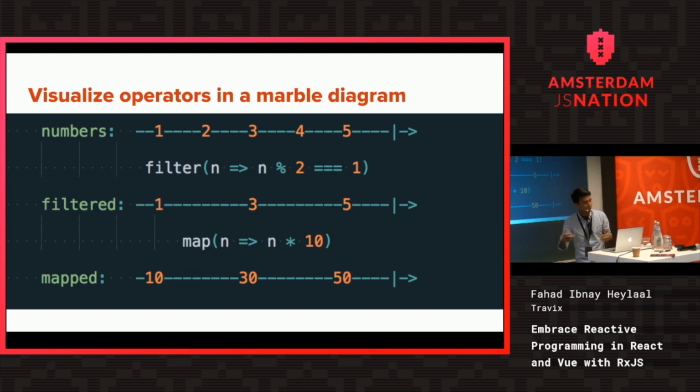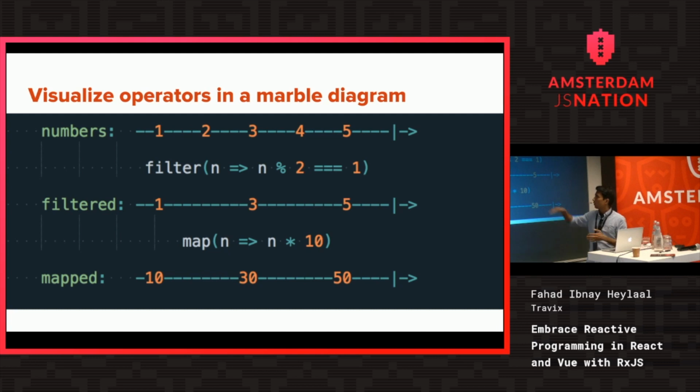It's much like how arrays work actually, but for streams, which are asynchronous. So for filter, I'm saying that if the remainder is 1, then only continue to the next stream. Then I have the filter stream here, which only has 1, 3, and 5. But I'm not happy with that yet. I still want to process it more. So I want to map it to change the values a bit differently. I multiply them by 10, and it becomes 10, 30, and 50. This is all in marble diagrams.